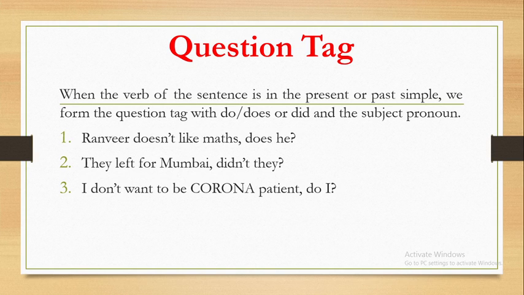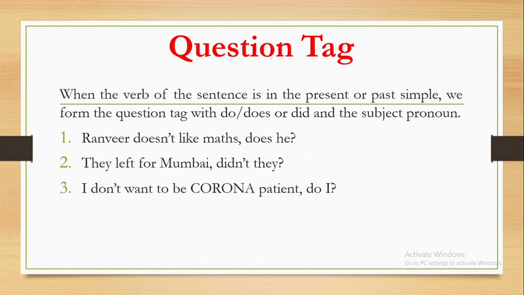The last sentence, I don't want to be corona patient. So don't stands for the negativity of the sentence and the subject is I, which is first person singular, and that is why the correct question tag is do I. Since the sentence is in negative tone, the question tag is always positive.